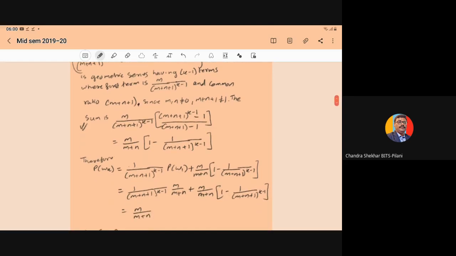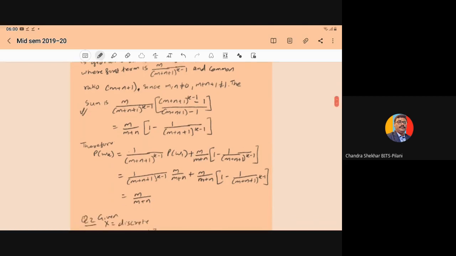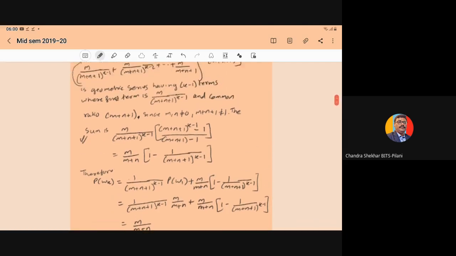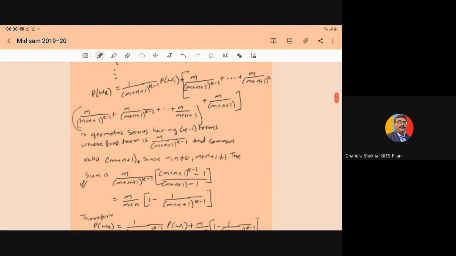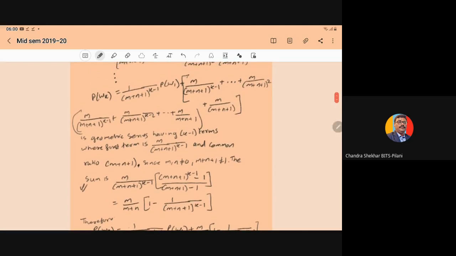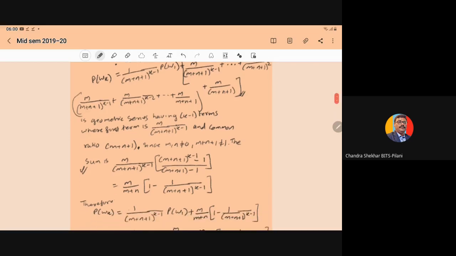This can be written as m upon m plus n into 1 minus 1 upon (m plus n plus 1) to the power k minus 1. Wherever required, we put this sum in the geometric series.